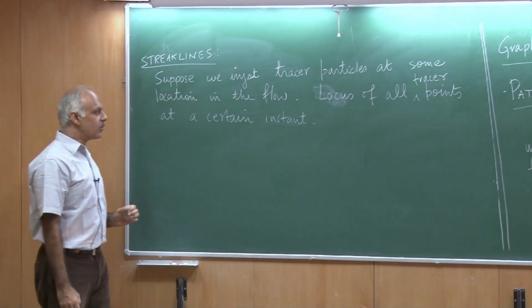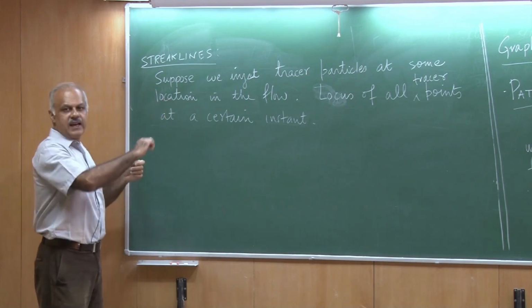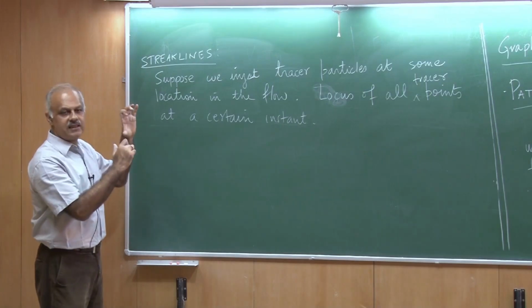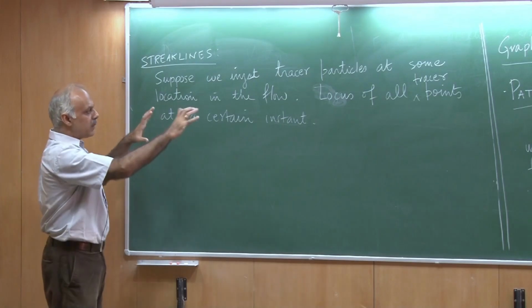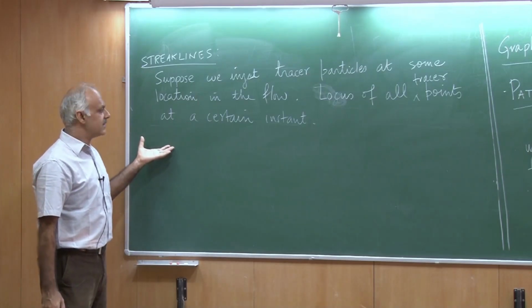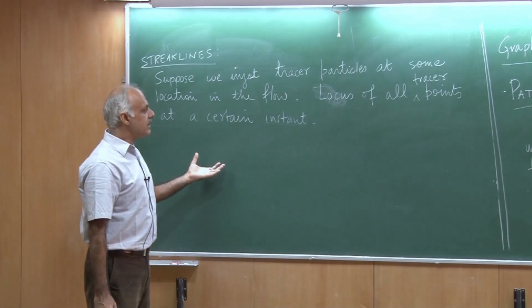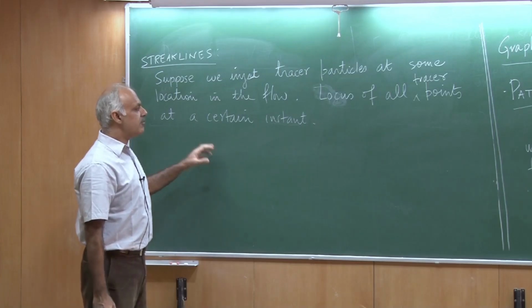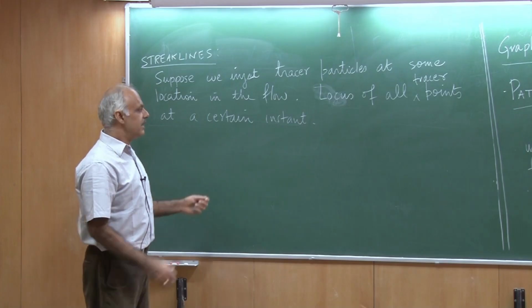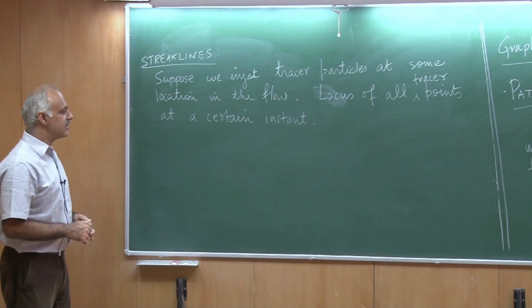So, essentially what we are saying is that I could be injecting tracer particles and they go to different locations in the flow. I take a picture, and wherever those particles are at that point, the locus of all those points would give me a streak line. That is one way of looking at it. The other way is that all the particles that have passed through a certain location in the flow, their present location, the locus of that would give me a streak line.